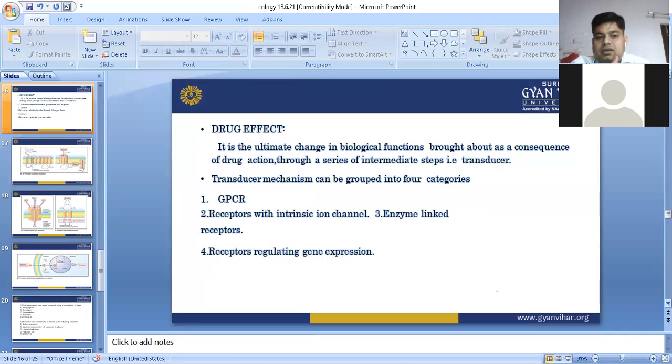And the second one is the receptor with intrinsic ion channel. Intrinsic ion channel, you can say ligand gated ion channel. It is the same thing which we have seen. They are of pentameric structure, 2 alpha, 1 beta, 1 gamma, 1 delta, and they form a rosette like structure.